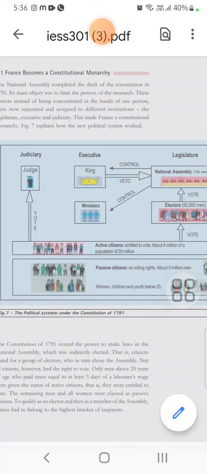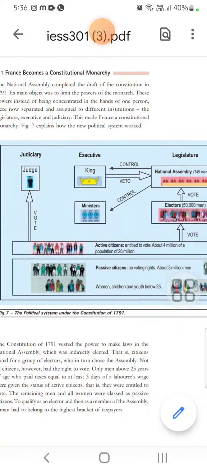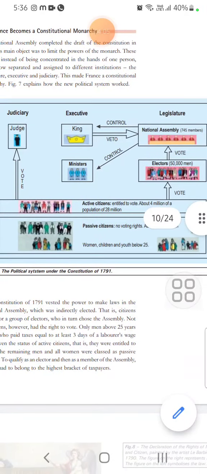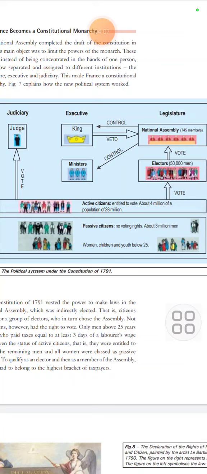Why? Because women in France did not get the right to vote. So one has to remember that women belong to the passive citizens. Active citizens were those above 25 years whose taxes were equal to 3 days of a laborer's wage, and the highest taxpayers went into the active citizens category automatically.